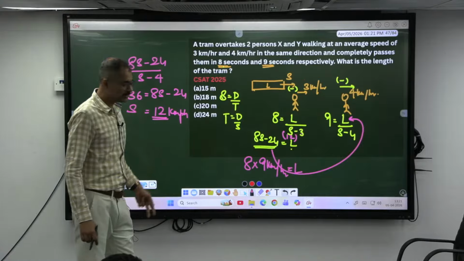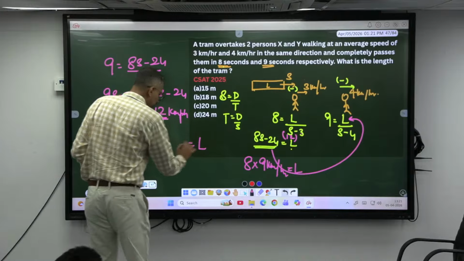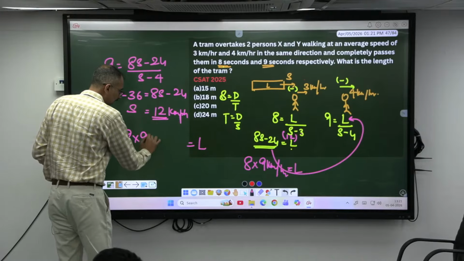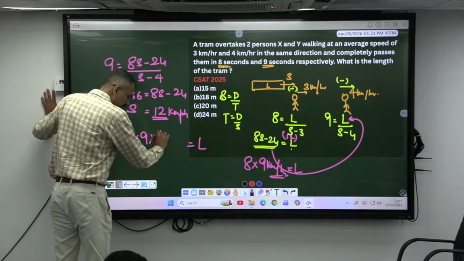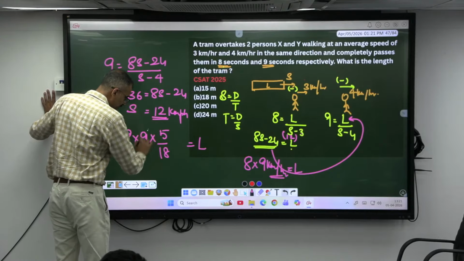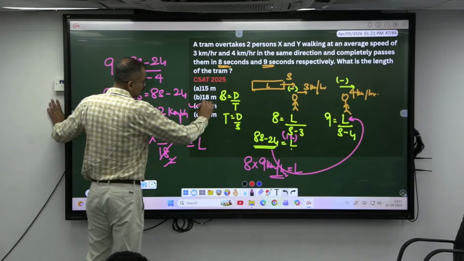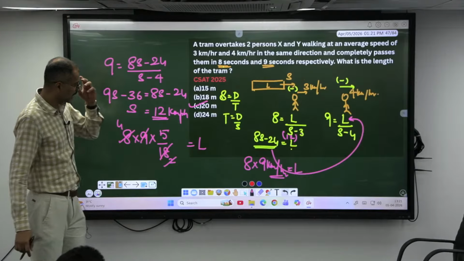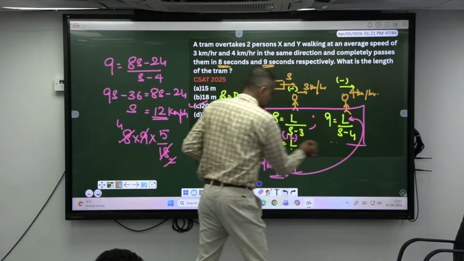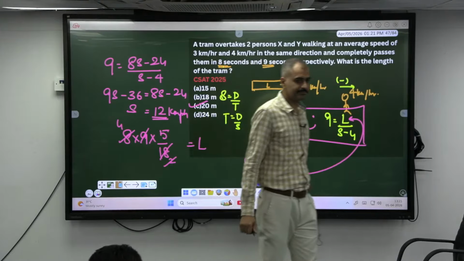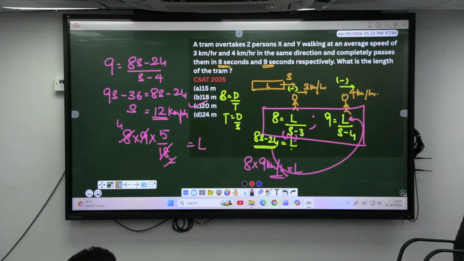So the length is equal to 8 into 9 into, 1 kilometer per hour is equal to how many meter per second? 5 by 18. So 9 ones are, 2 ones are, 2 ones are, 5 into 4 is what? 20 meters. Okay, what you require is this much. Same L, either you substitute for L, S, anything.